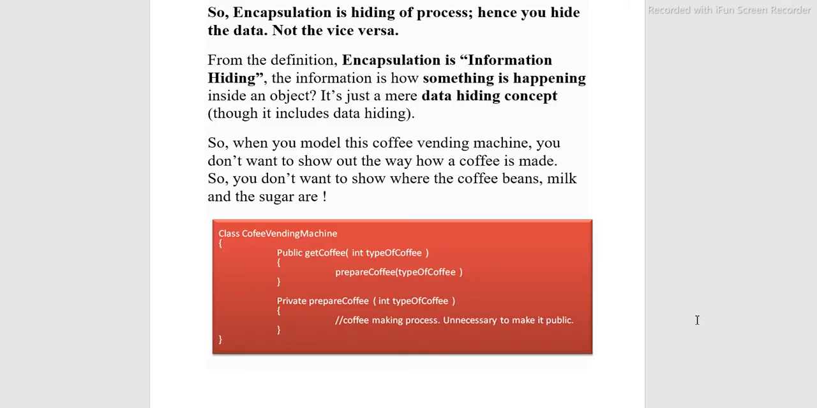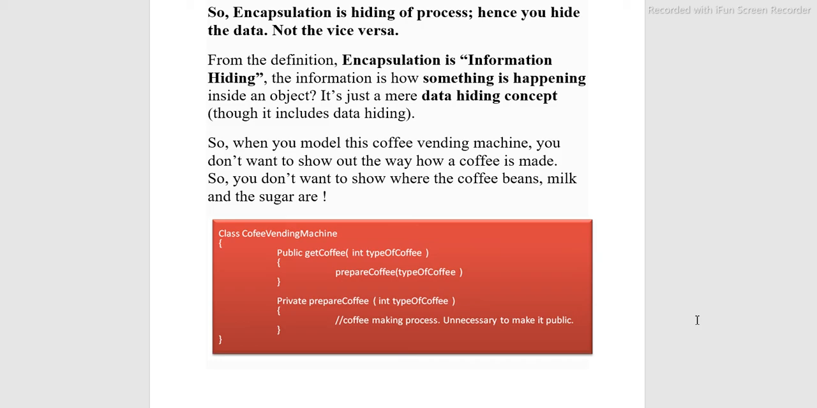So encapsulation is hiding of process, hence you hide the data, not the vice versa. From the definition, encapsulation is information hiding. The information is how something is happening inside that object. It's just a mere data hiding concept.